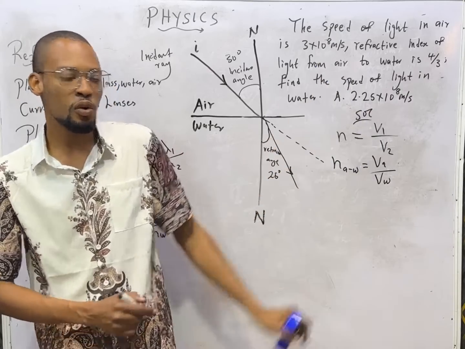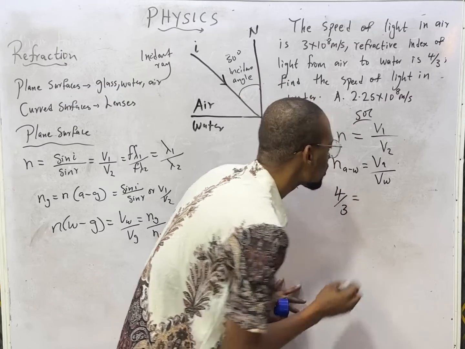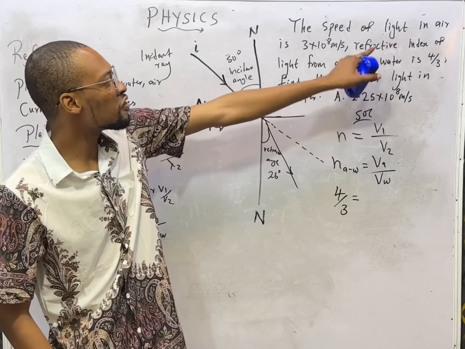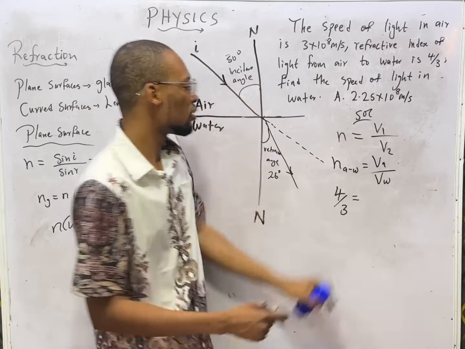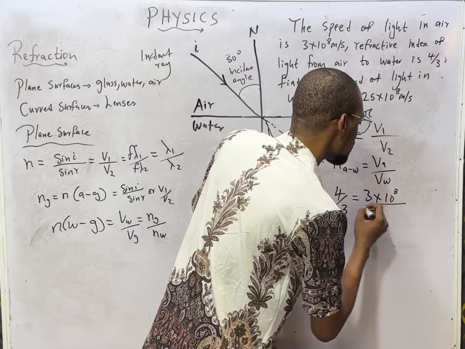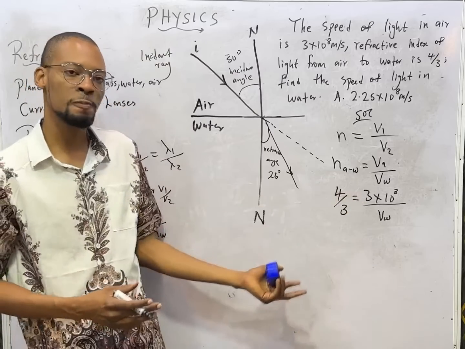They said it is 4/3. So 4/3 is equal to... Another good news is that we have the velocity of light in air, which is VA or V1, to be 3 times 10 raised to the power of 8. So we are looking for the velocity of light in water.